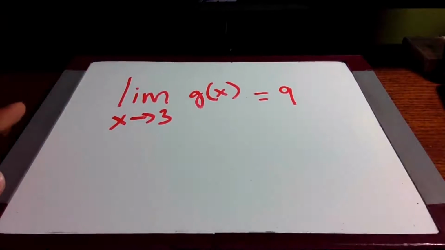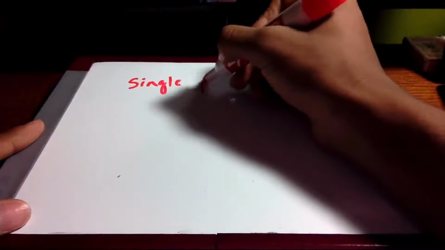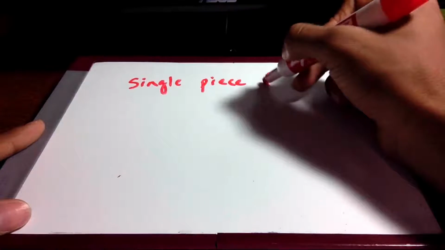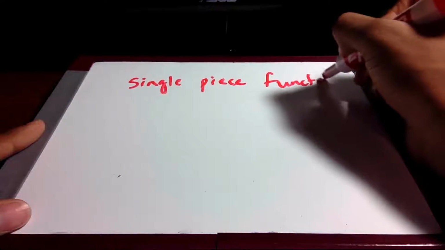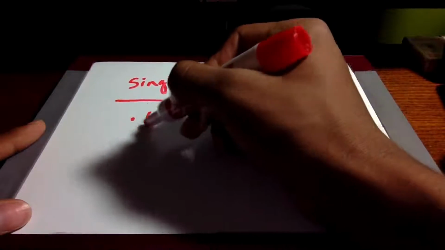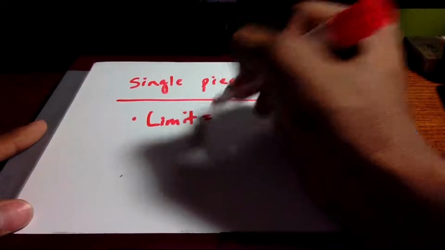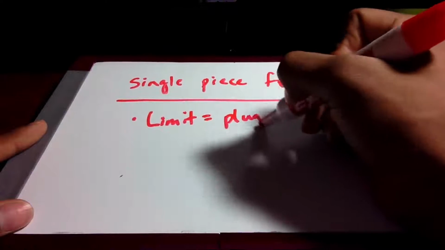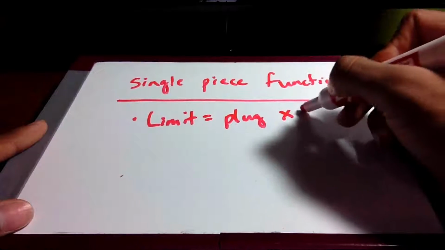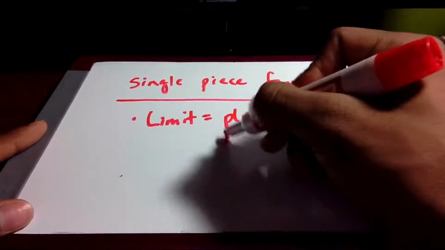So in a single piece function, let's write that down, in a single piece function, to get the limit, you plug in the x value into the function.